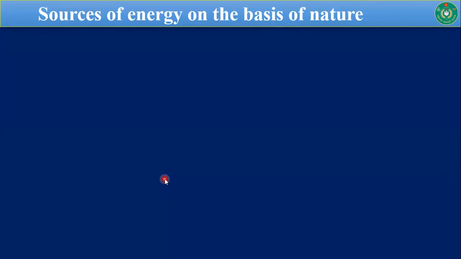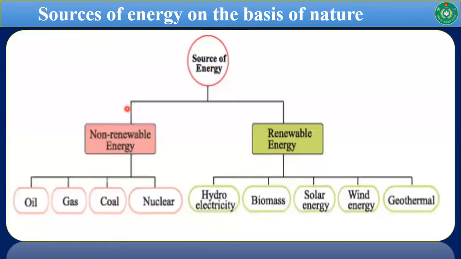At first, I am going to discuss different sources of energy on the basis of nature. Energy is the ability or capability of doing work by a source. Energy is the driving force by which we can do anything. So there are different sources of energy. Firstly, energy is divided into two forms: renewable energy and non-renewable energy.